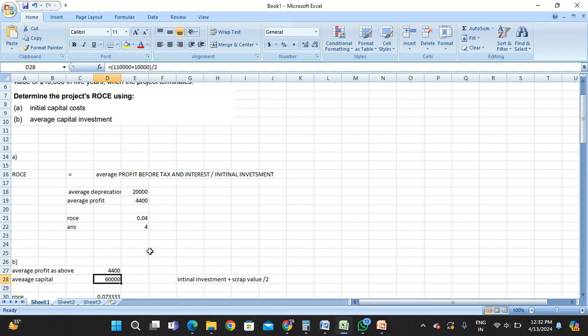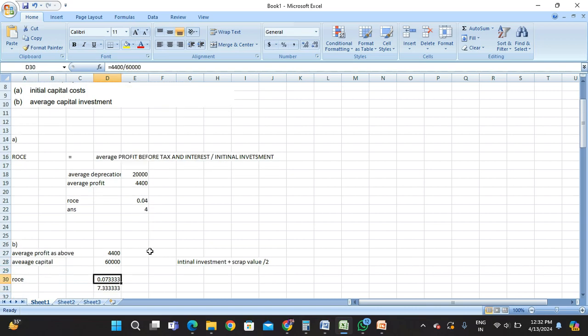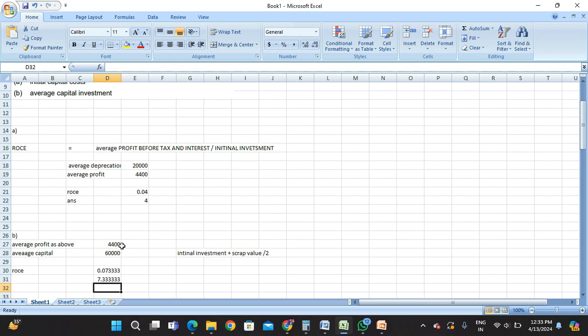So 110,000 plus 10,000 as the scrap value, divided by 2. We get the average capital of 60,000. The average profit is the same as calculated above. So we put the numbers in the formula: 4,400 divided by the average capital of 60,000, and we get an ROCE of 7.33%. You will see that this is a very simple question and the simplest formula.